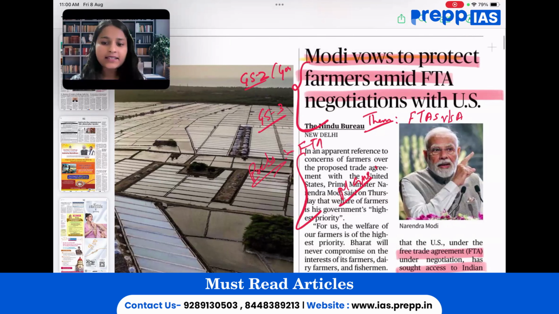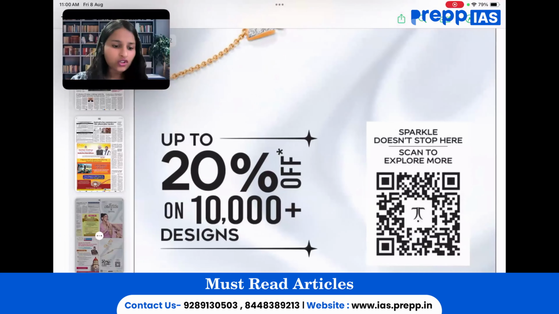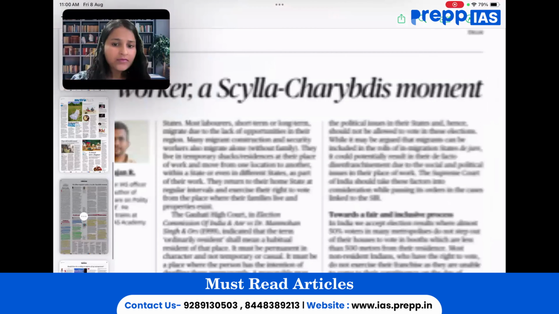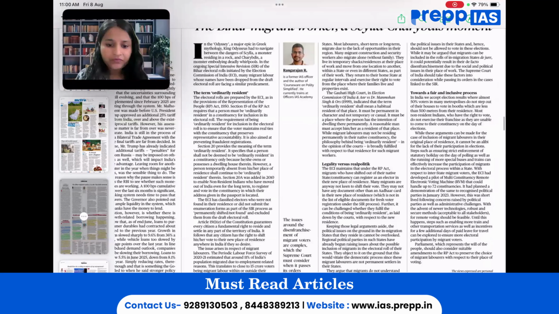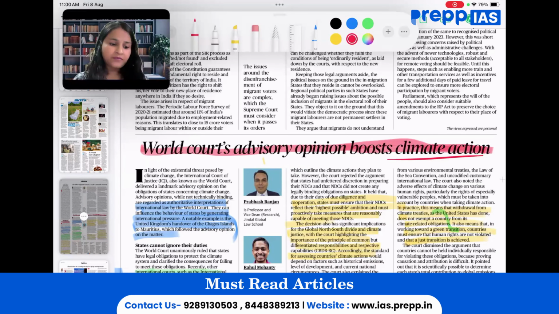Afterwards, the next important article that is worth our attention in today's Hindu newspaper is on the editorial page, and it talks about "World Court advisory opinion boosts climate action." If I have to tell you in two lines what this article talks about, it is that recently the International Court of Justice issued a landmark advisory statement that holds states accountable for climate inaction. This is the key context for this particular article.